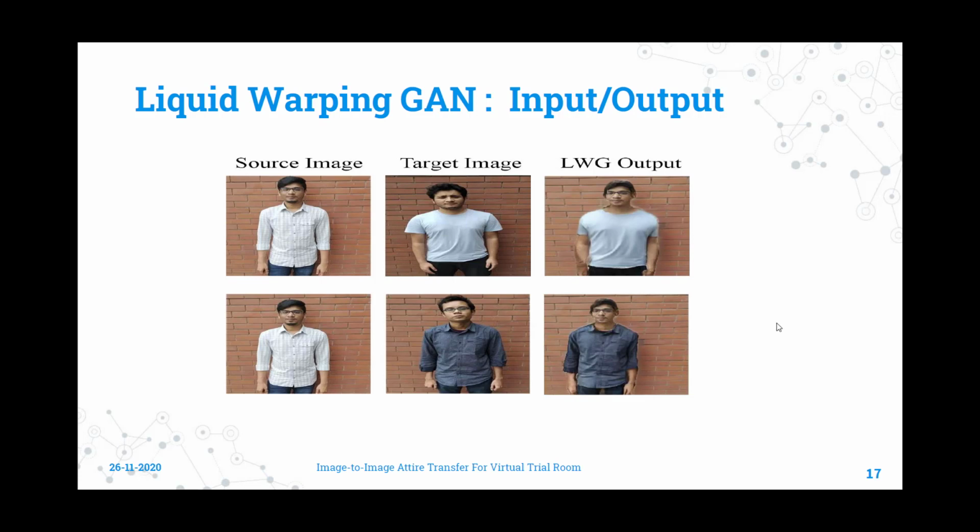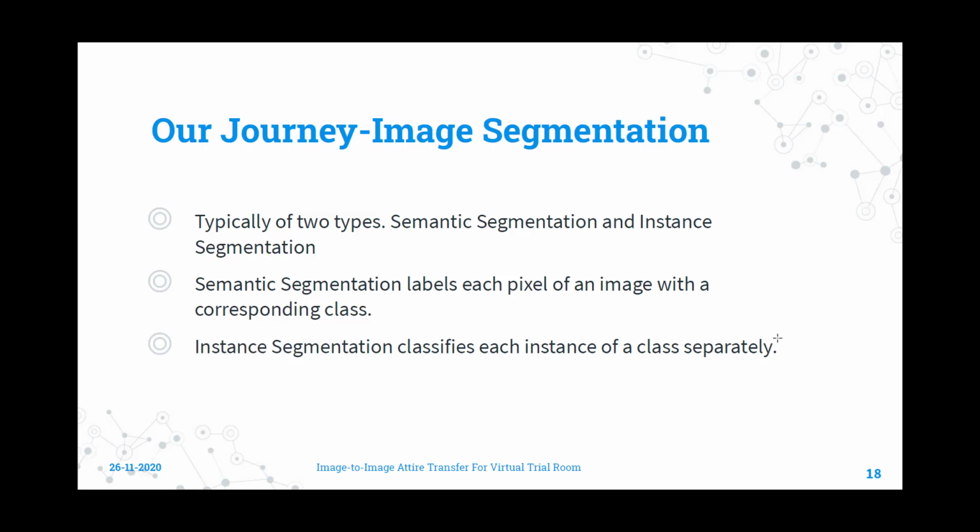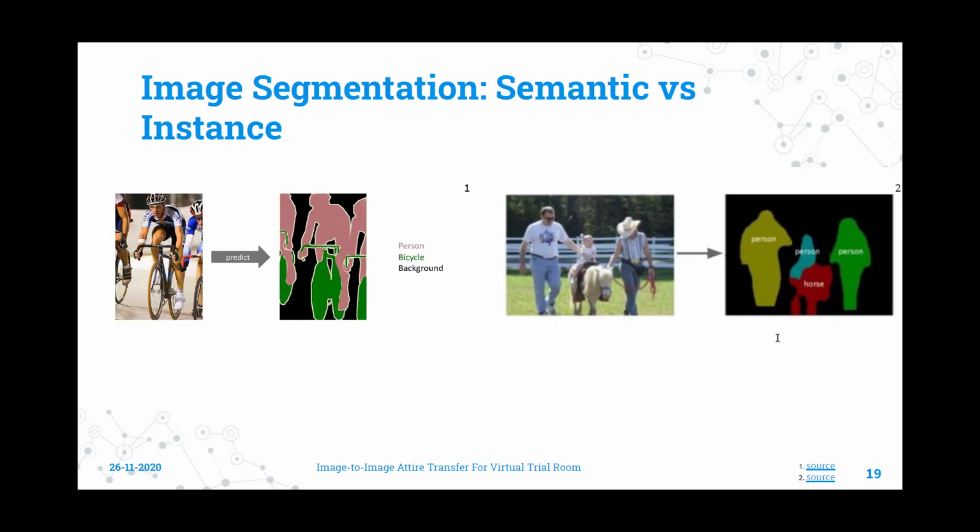At this point, we knew we had to introduce something new or combine a couple of existing techniques to do what we are trying to do. So we divided the problem into sub-problems, the first being identifying the clothes and the second one is transferring it. To extract the clothing items, we need to dive deeper into the world of image segmentation. There are two types of image segmentation, semantic and instance. Both of them are pixel level classification. But while semantic segmentation does not classify each pixel of the class separately, instance segmentation does it. Since we are trying to localize only the clothing parts, we came to realize we have to work more with semantic segmentation.